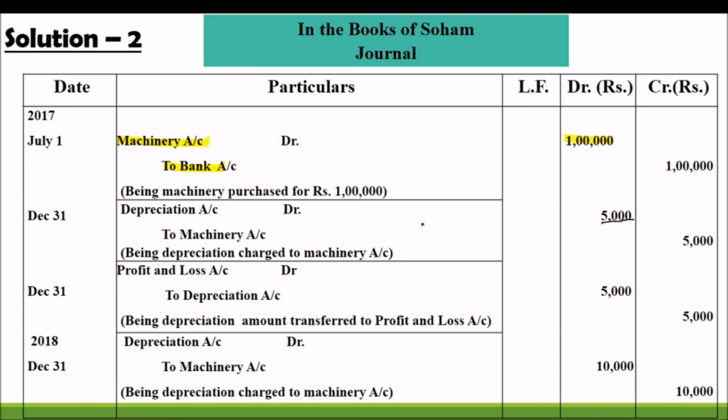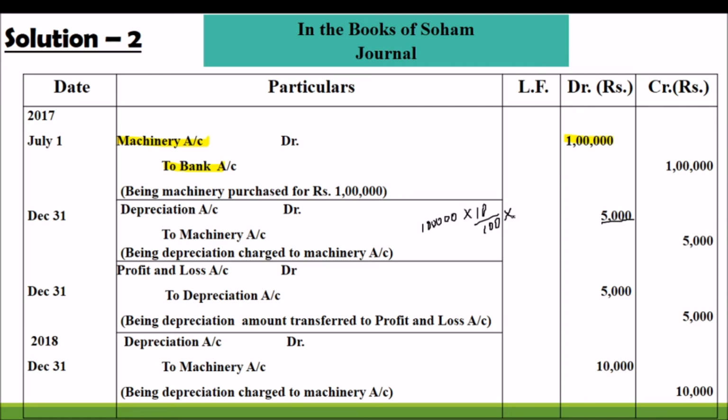Actually, the amount of asset is 1 lakh into percentage 10 by 100 into the period for which we have to calculate. Actually, we are calculating the depreciation for the whole year, isn't it? In this problem, the financial year begins from January and ends on 31st December.